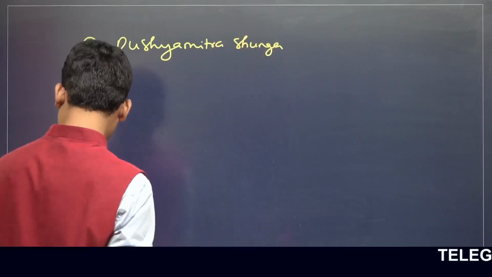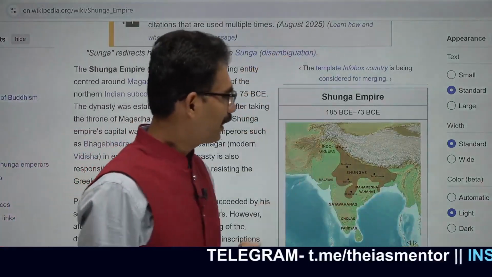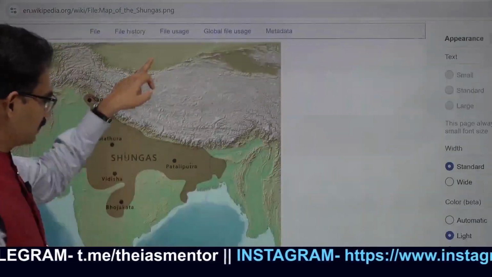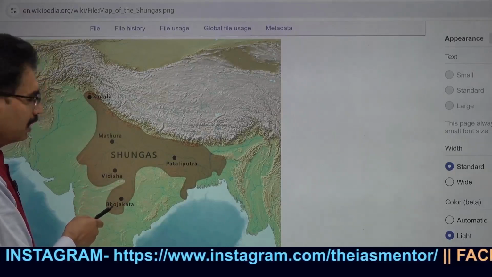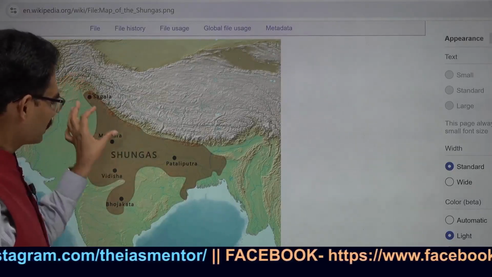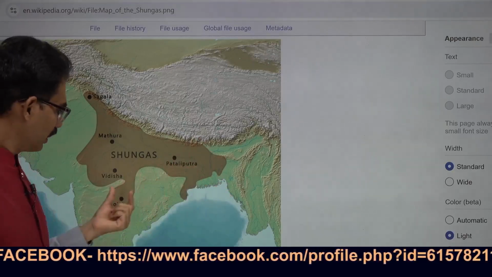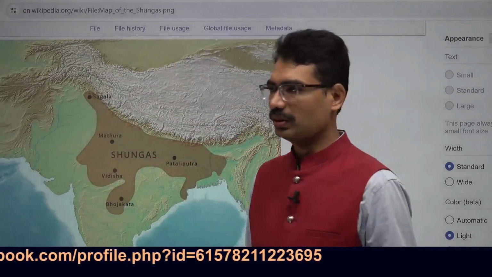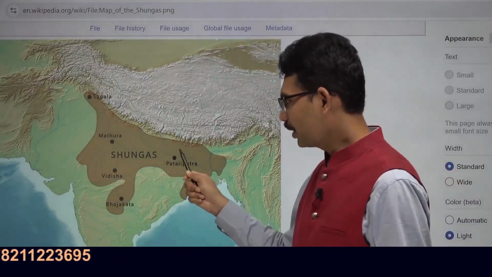Let us see what the empire was. This was the empire of the Shungas. Identify this one. Pataliputra, Vidisha in Madhya Pradesh, Mathura region and Sagala region. Simply, the northwestern part, Gangetic Valley, Bihar region, West Bengal region, Bangladesh, and up to Madhya Pradesh. This is the empire they ruled at their maximum extent. Pushyamitra Shunga replaced the Mauryan emperor here.